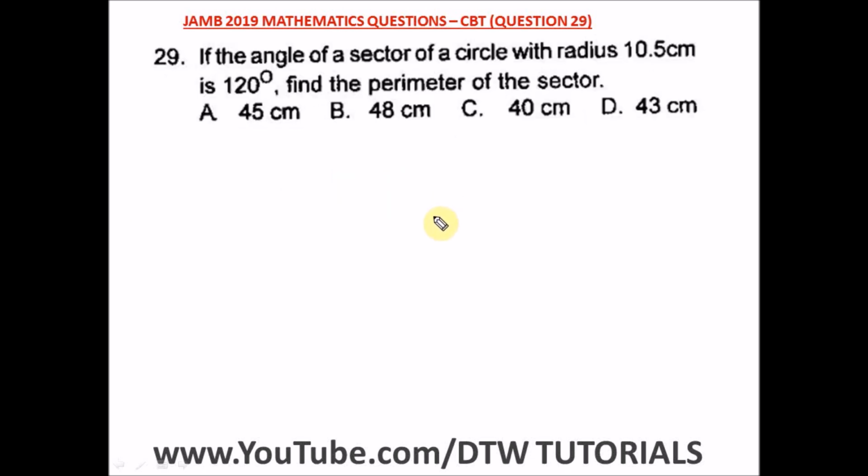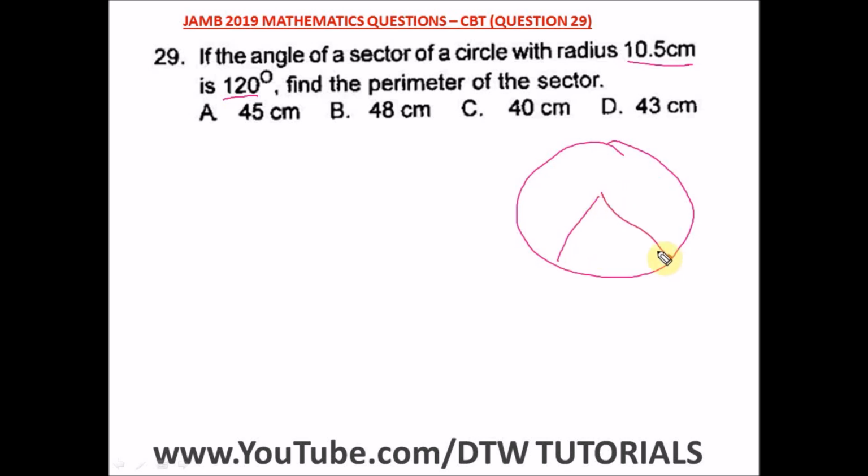Question 29 of the JAMB 2019 Mathematics Past Question. That's your UTME CBT exam. It says, if the angle of a sector of a circle with radius 10.5 centimeters is 180 degrees, find the perimeter of the sector. The angle of a sector of a circle. I hope you know what the sector of a circle is.